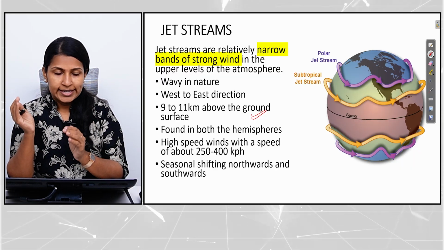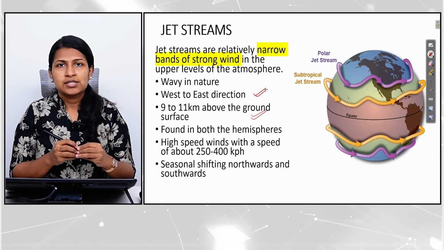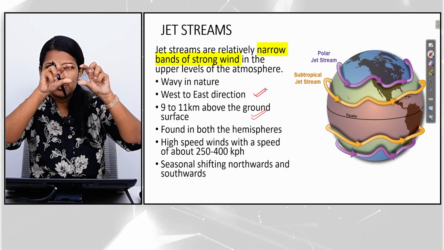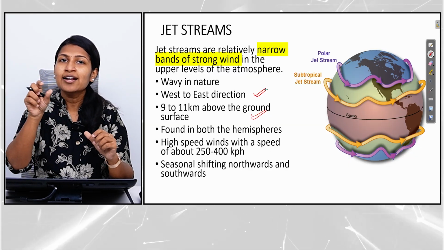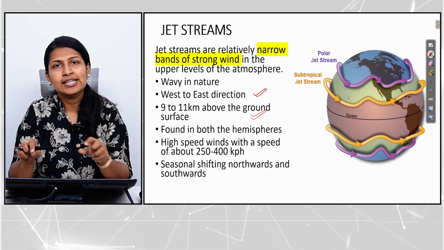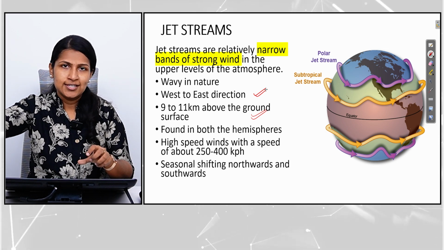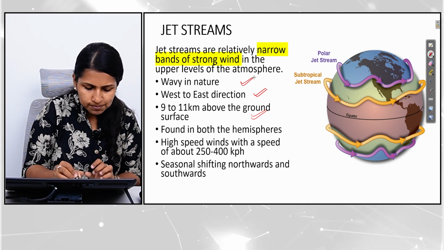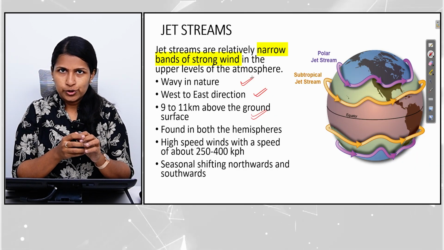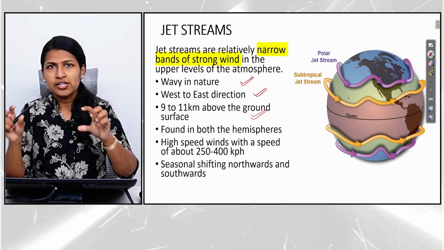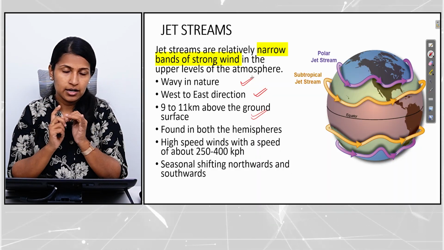The earth also rotates from west to east, and the direction of the jet streams is also primarily from west to east. One important aspect about these jet streams is that they don't move like a straight band of air. They have a meandering nature, so they are wavy. As you can see in this diagram, they move in the form of meanders. They are wavy in nature and they make a complete circle around the globe. It is not that it exists only for a certain stretch. The characteristic of a jet stream is that it makes a complete circle around the globe.